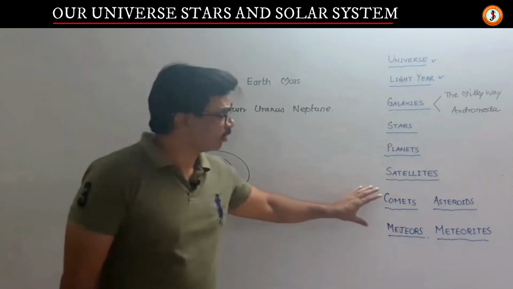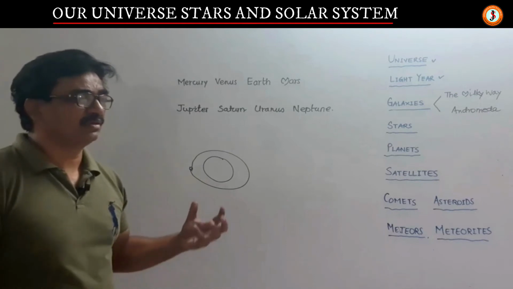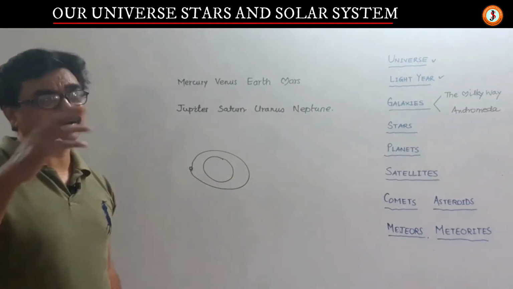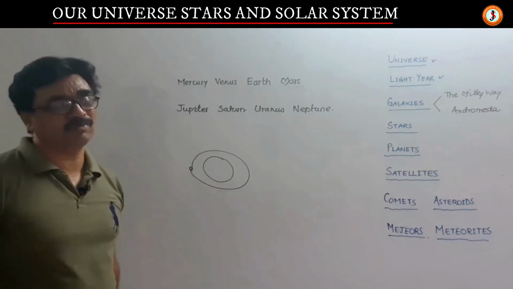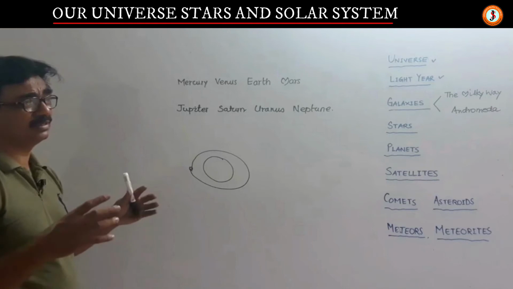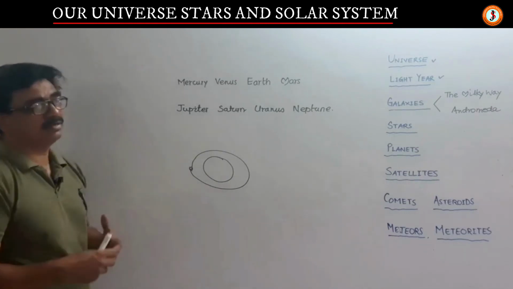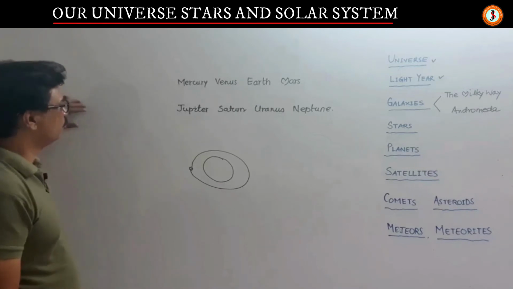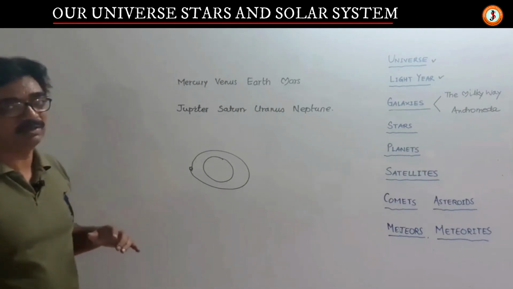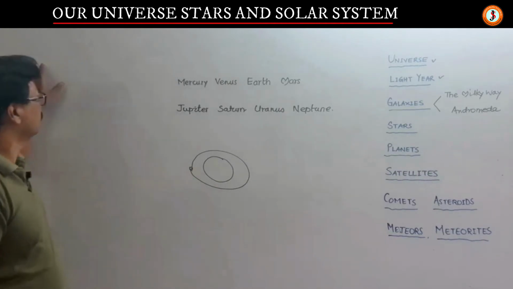Then we come to comets. Comets are dust and rocks moving at random but collectively at one place. There are deposits of rock and gas moving in a fixed periodic timing near the sun.